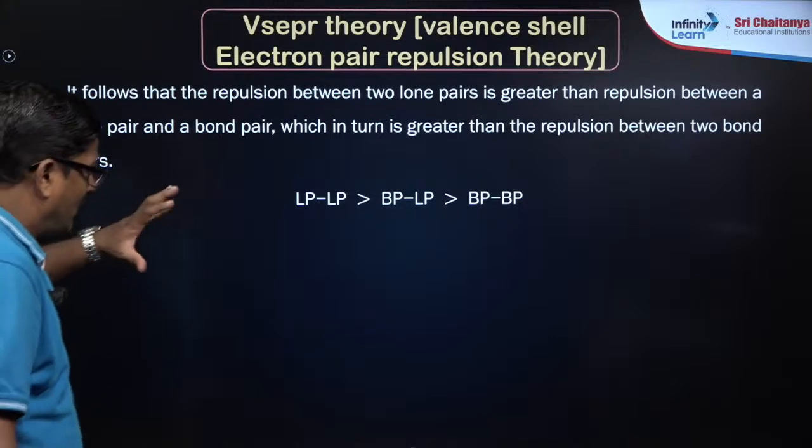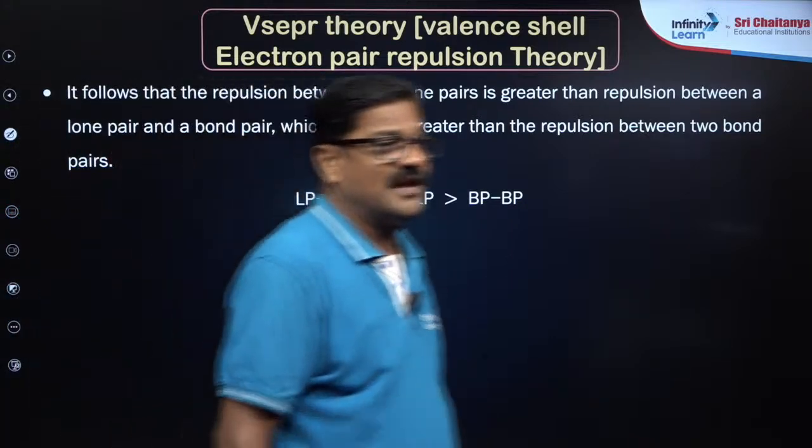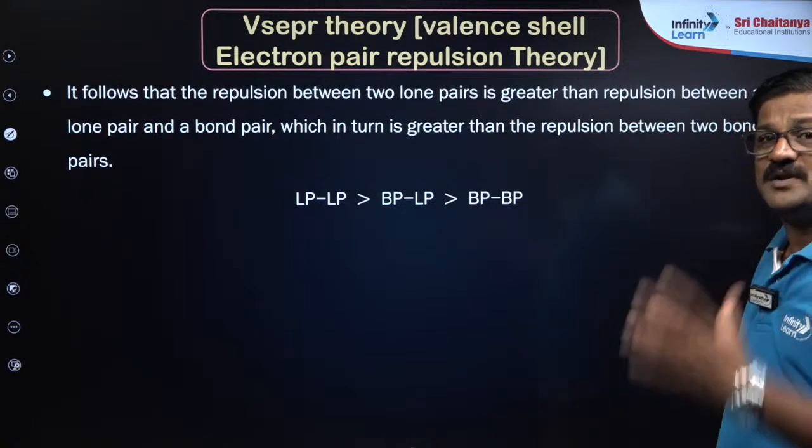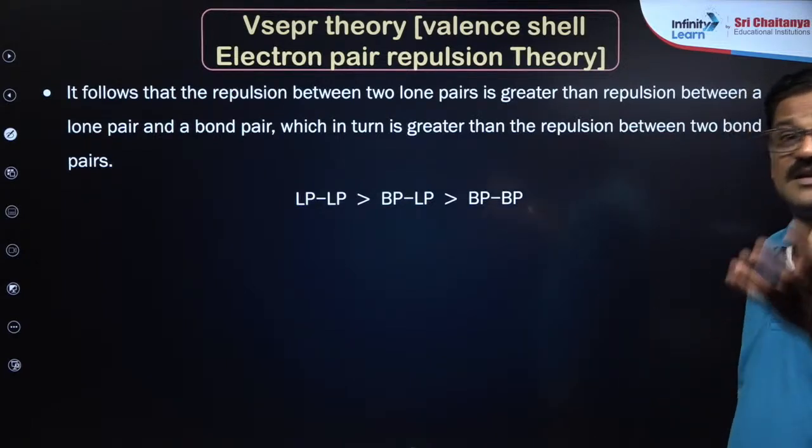So the electron pairs make repulsions among themselves, my dear students. So when these repulsions happen, because of the repulsions the shape is decided.